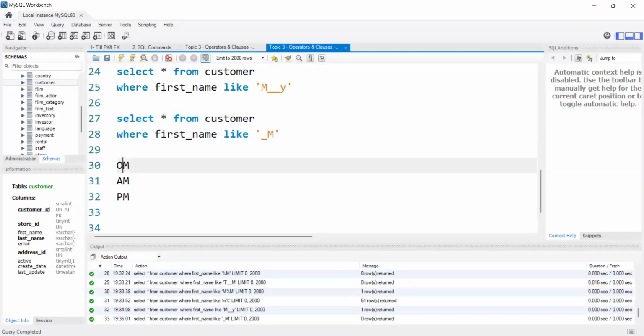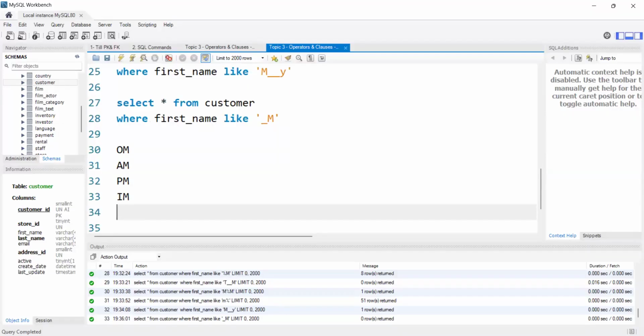But if we write like this, the output should be like this: the first letter can be anything and the second letter can be M. Two underscores can be given, or three or four underscores, and any underscores can be given; that should be counted.